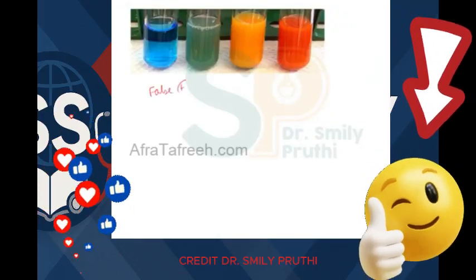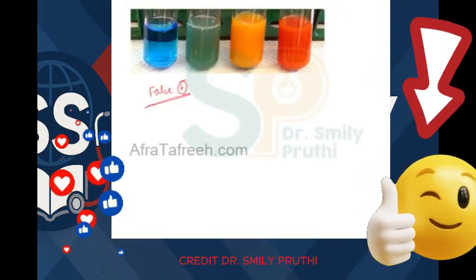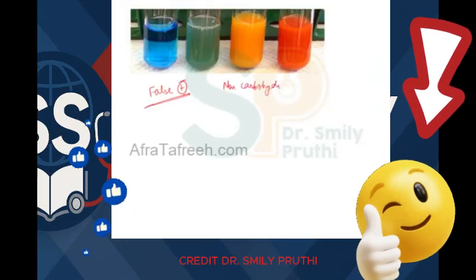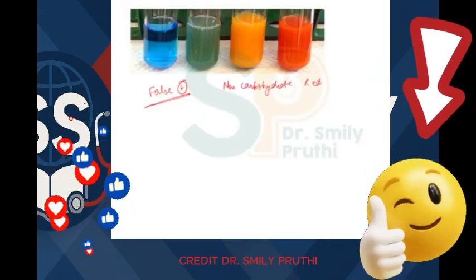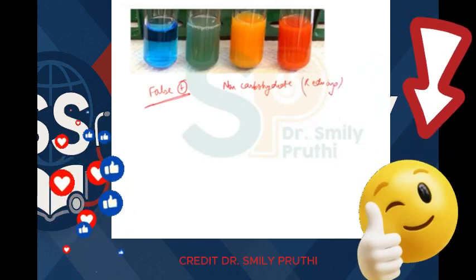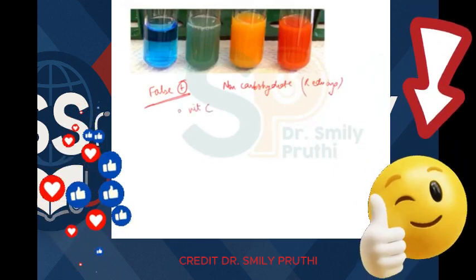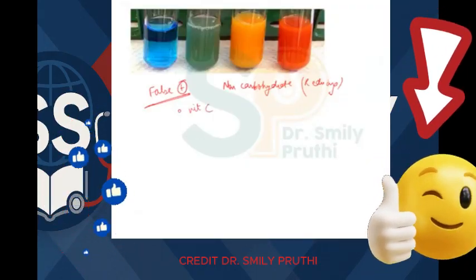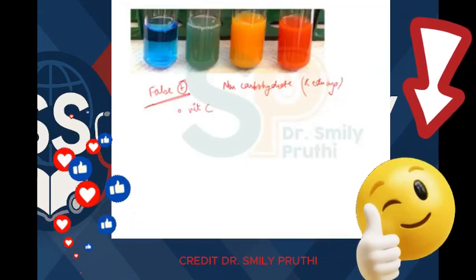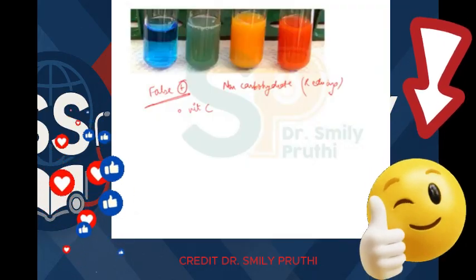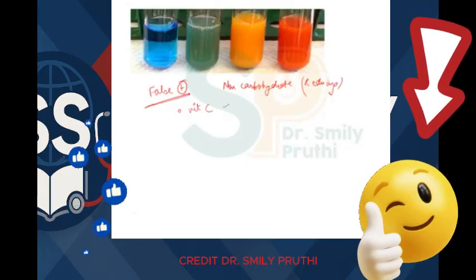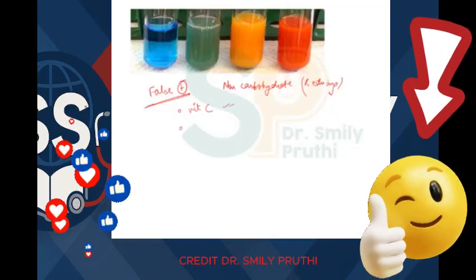So, false positive Benedict's test can be given by non-carbohydrate substances which are reducing in nature. For example, vitamin C. If vitamin C is coming in urine in high doses, then it will give Benedict's positive even without boiling. You don't boil the solution, you just add vitamin C to Benedict's reagent, it will give positive, right?